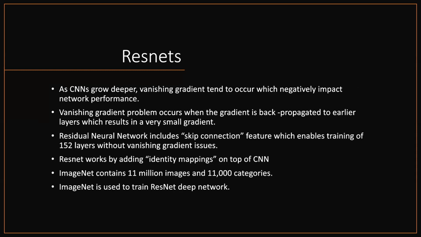ImageNet, which is used with ResNet, contains 11 million images and 11,000 categories. We use ImageNet to train the ResNet deep network. A ResNet neural network includes a skip connection feature, which enables training of 152 layers without vanishing gradient issues.